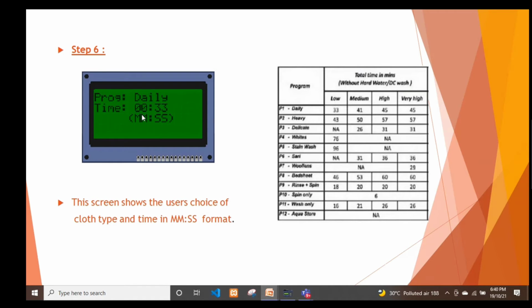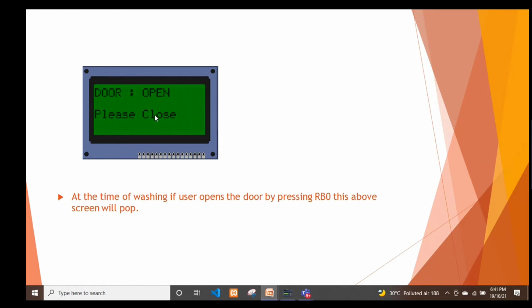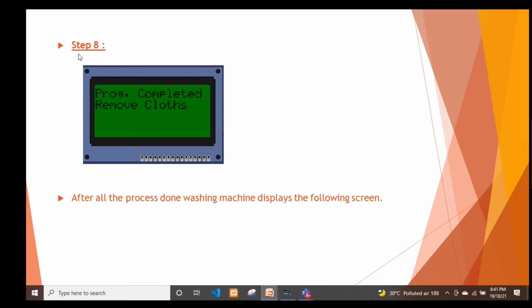After that, a screen appears which displays the program and the time that the machine will take. After that, the machine gets started and the timer is displayed. If, while the program is running, the user presses RB0, then a screen will pop up which will ask the user to close the door. In step 8, after the timer counts down to 0, the program gets terminated and the user gets a pop up telling the program is completed, remove the clothes.